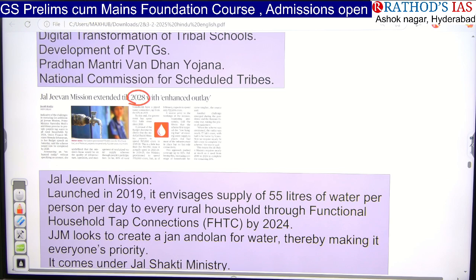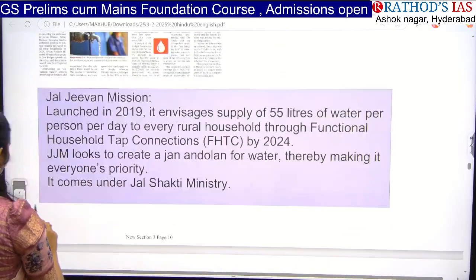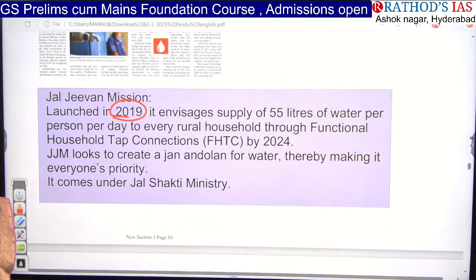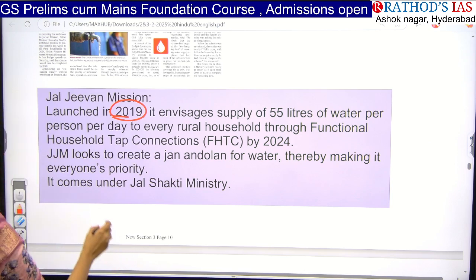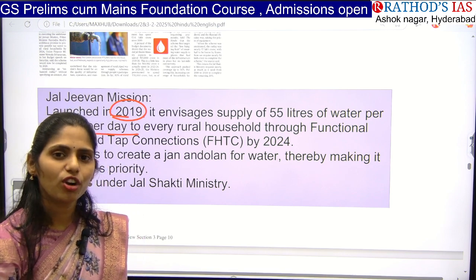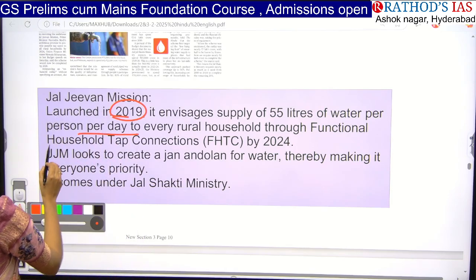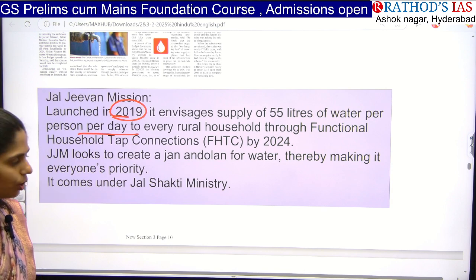The first one is that this scheme was launched in the year 2019, and it is focusing on supply of 55 liters of water per person per day, especially in rural areas. They want to provide water through taps, that is functional household tap connections, and the target was 2024, but it has been crossed.